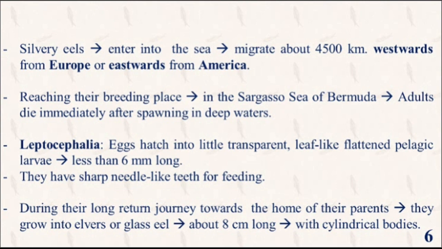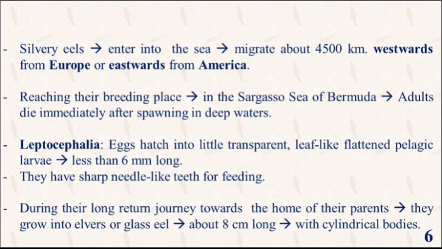After hatching, eggs turn into little transparent leaf-like flattened pelagic larva, which is known as Leptocephalus larva of eel. This larva is less than 6 mm in length. They have sharper needle-like teeth for feeding.